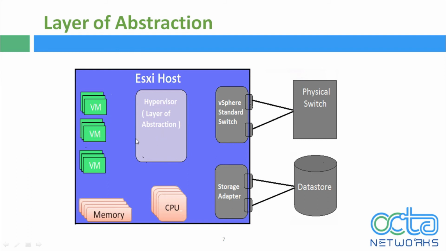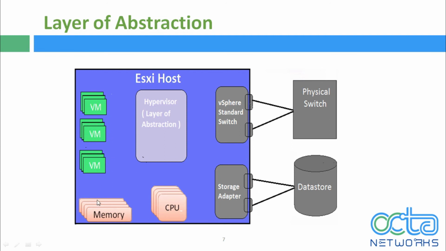That's kind of like what a layer of abstraction does on the ESXi host. It creates a layer between the virtual machine and the physical hardware, and it gives us the management capability where we can intelligently divide up those resources. For example, when a virtual machine is trying to access physical memory, it's going to access that memory through the hypervisor layer of abstraction. Now we can intelligently decide that the first virtual machine might be able to access 4 gigs of memory, and the second virtual machine might be able to access 2 gigs of memory, and maybe the third virtual machine takes precedence over the other two.